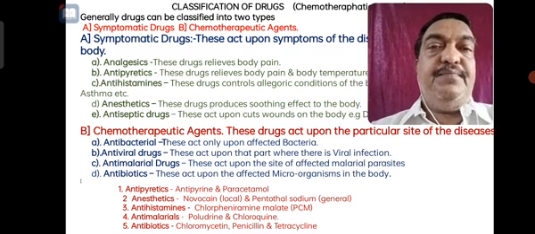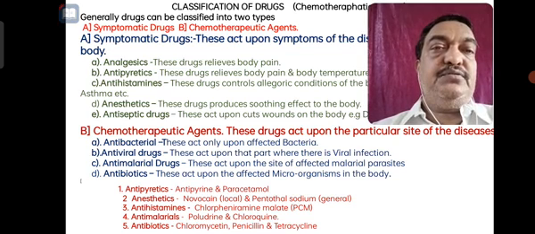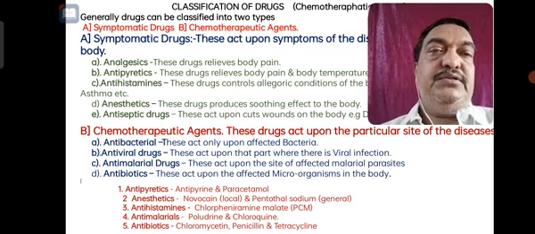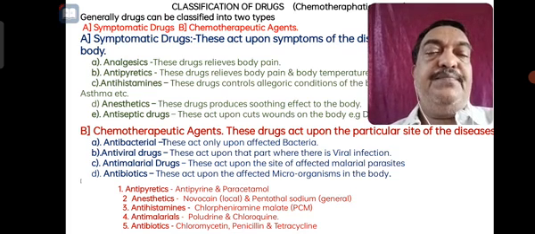For example, antibacterials. These are the drugs used to cure the bacterial affected part of the body, so they are called antibacterial. Antiviral drugs are used to kill the virus infection caused in a human body.